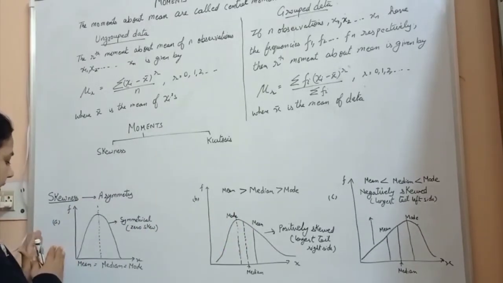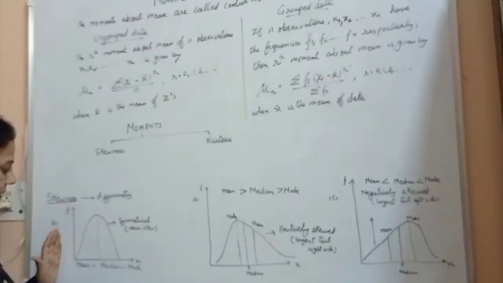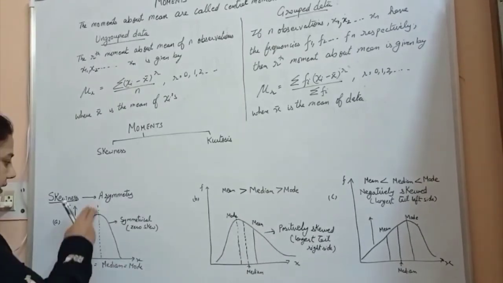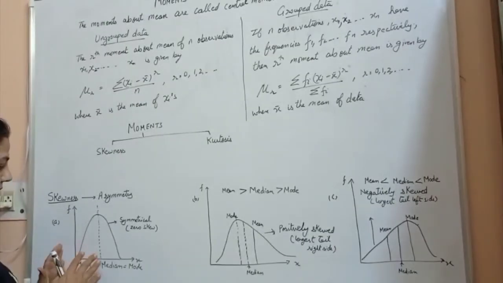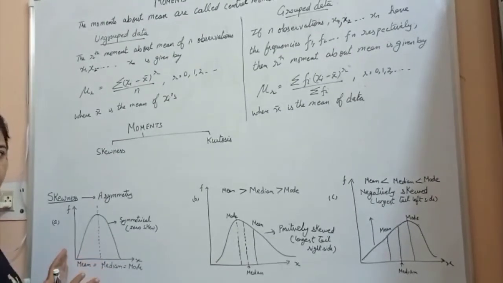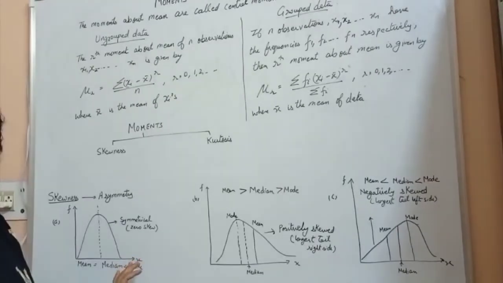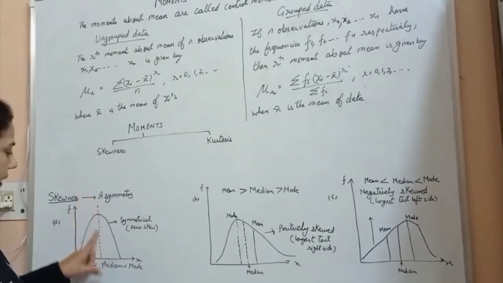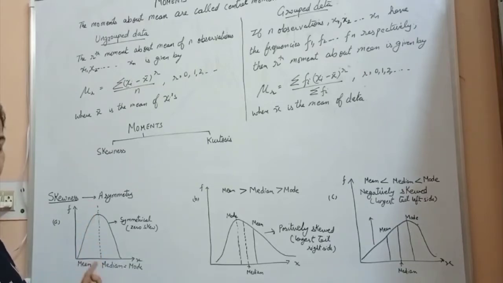You can see that in figure A, we have the x-axis and the y-axis representing the frequency, and we have an exactly symmetrical curve. This is the line of symmetry. If the curve is symmetrical like this, then we say the value of skewness is 0, because mean is equal to median is equal to mode. All 3 lie on a single line of symmetry.